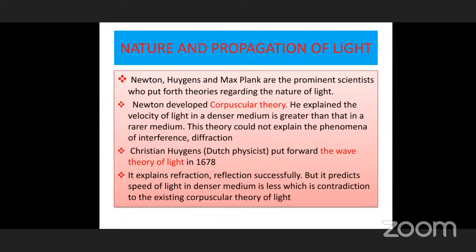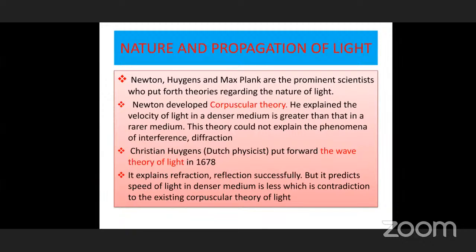So he explained these. And also, all of you know that this bending takes place because the speed of light in a denser medium decreases. Whenever light enters a denser medium, its speed decreases. But that is what we know today. According to him, he explained refraction by taking the attractive force.